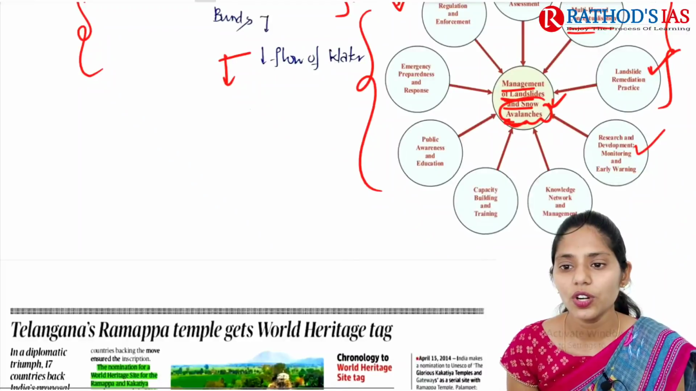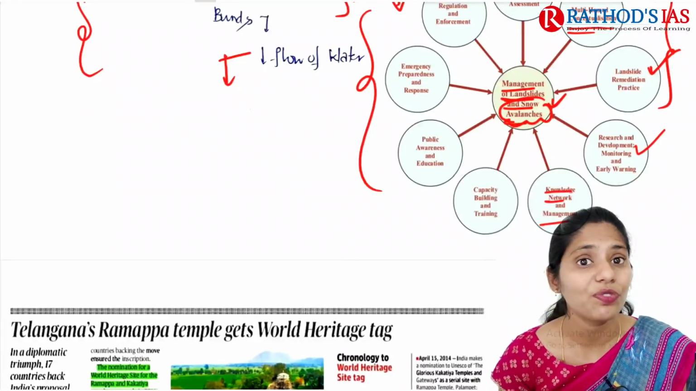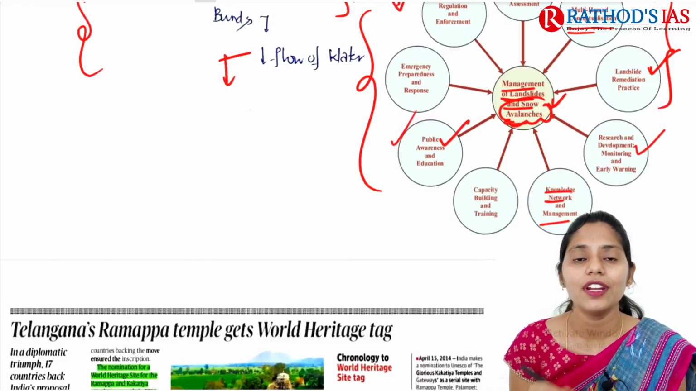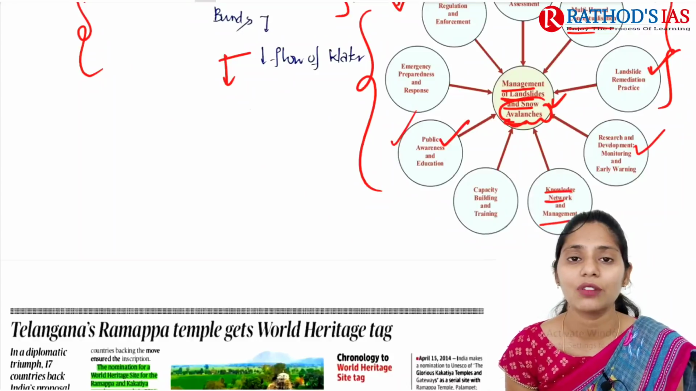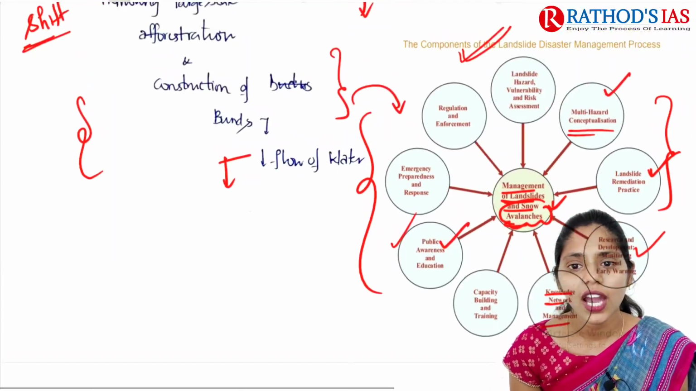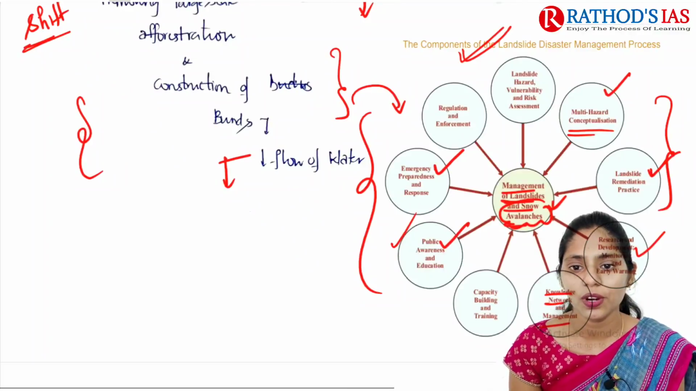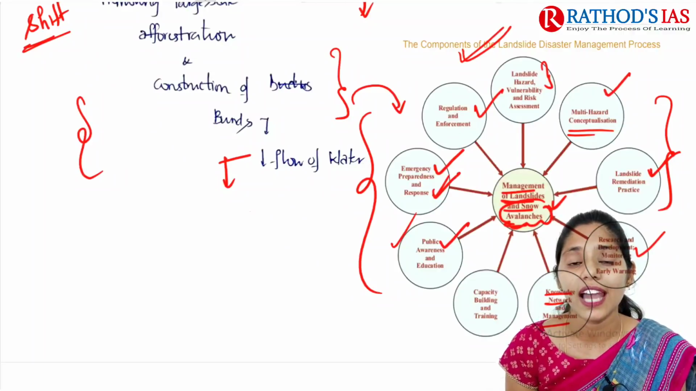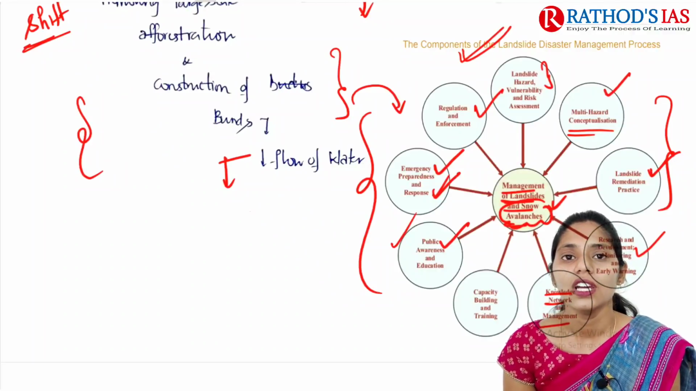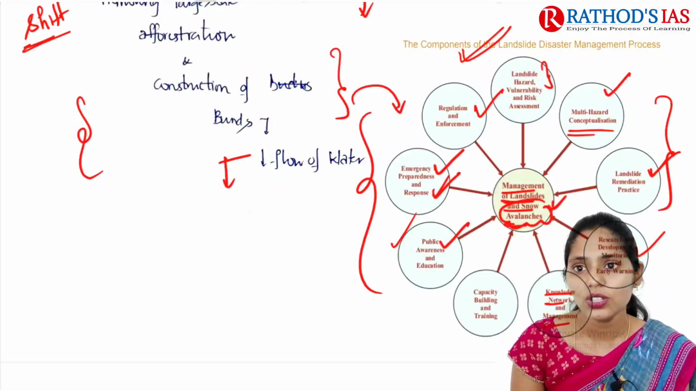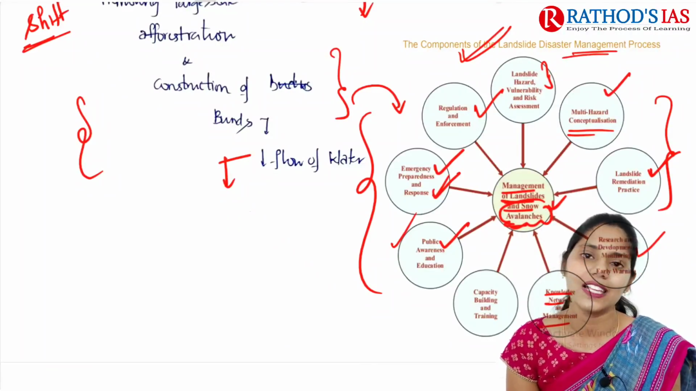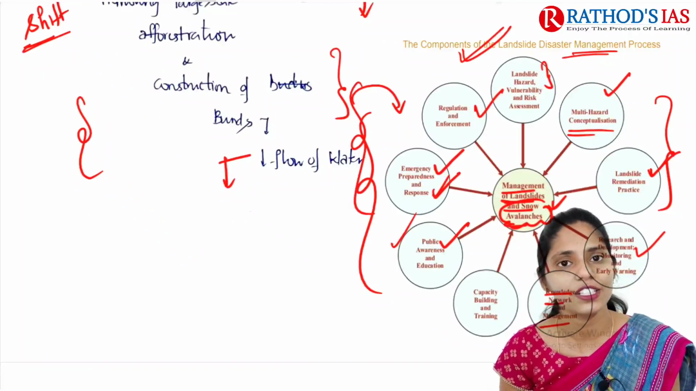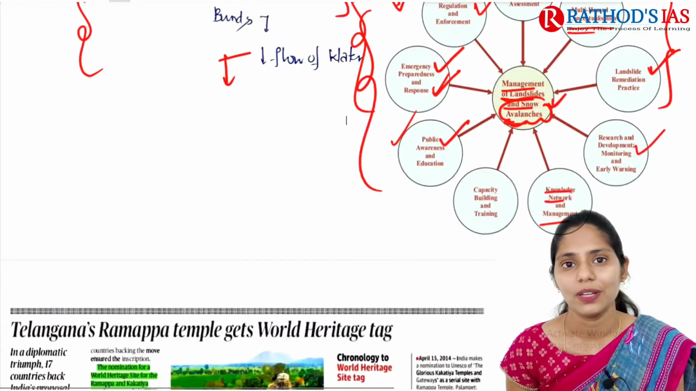And next one is we can go for knowledge network and management, and we need to focus on capacity building as well as training. And finally we need to make people aware about these landslides and their impact, and what the causes are. And we can also go for emergency preparedness and response, and regulation and enforcement, and we need to come up with a landslide hazard map. Okay, and also we can go for risk assessment. So these are the components which come under our disaster management. These are some important things that you need to remember regarding this topic, and I hope this topic is very much clear now.